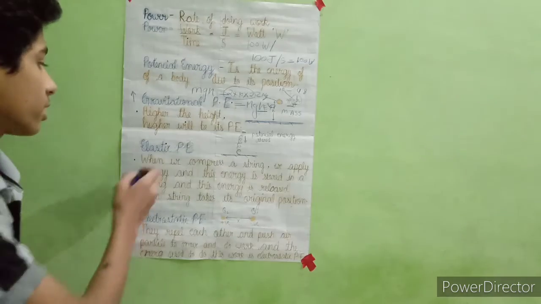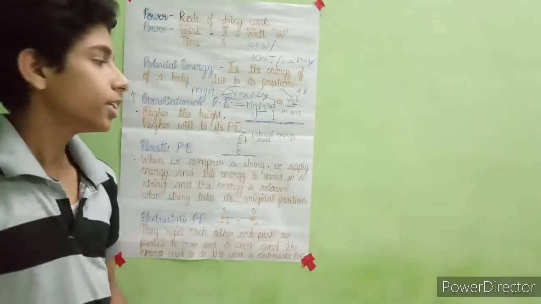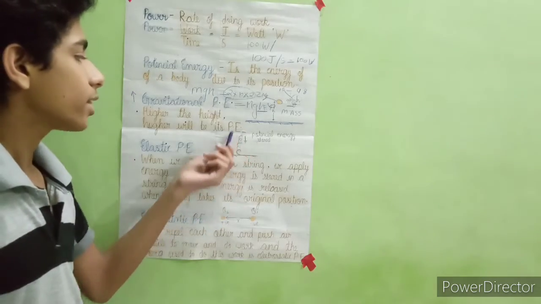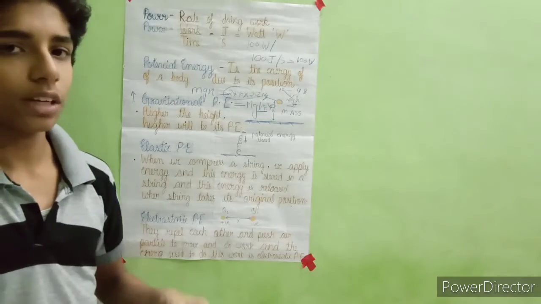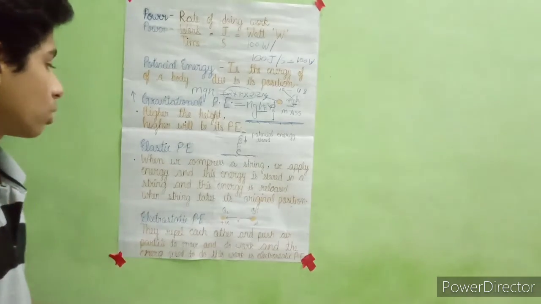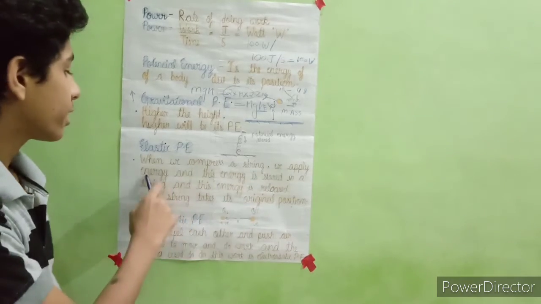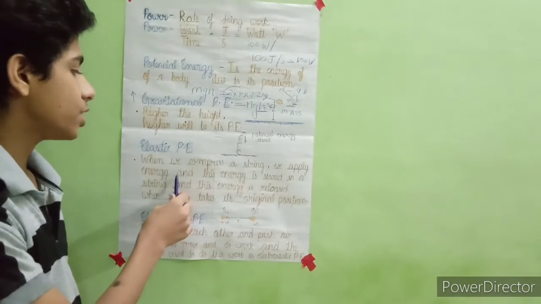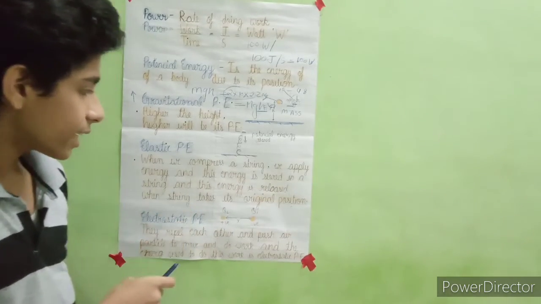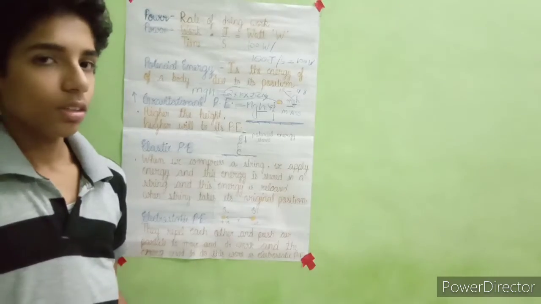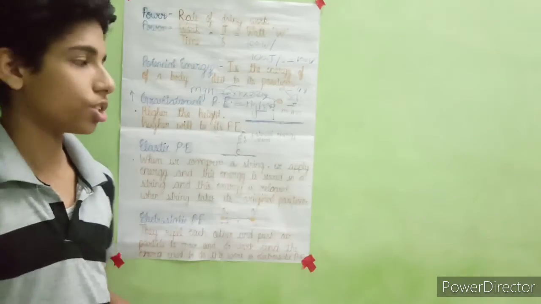Okay, let's take elastic potential energy. This potential energy is stored in a string or a spring or a rubber band or any elastic object. When we compress a string or a spring, we apply energy, and this energy is stored in the spring, and it is released when the spring returns to its original position.